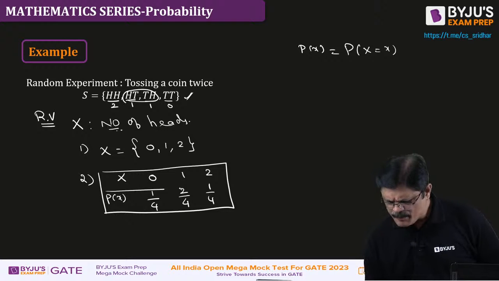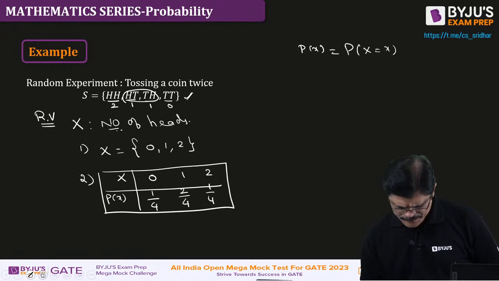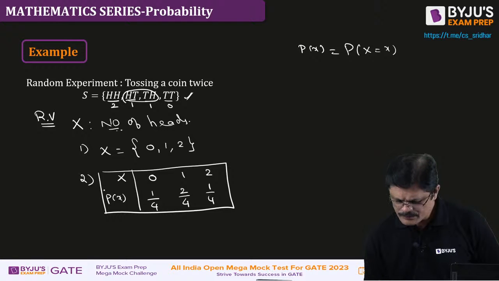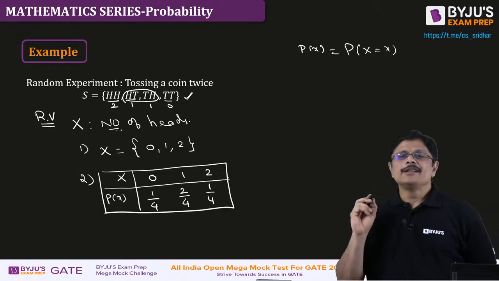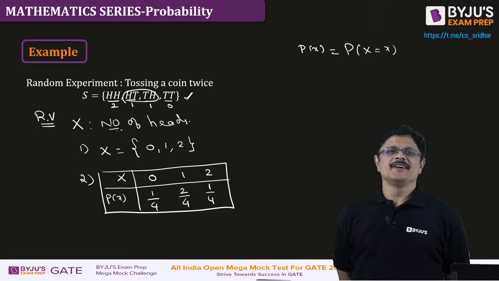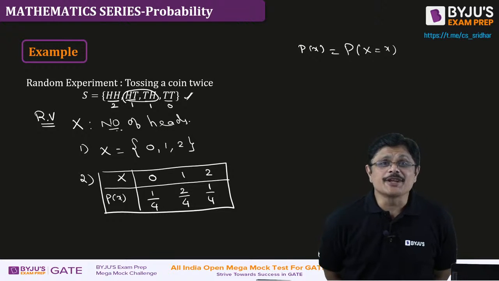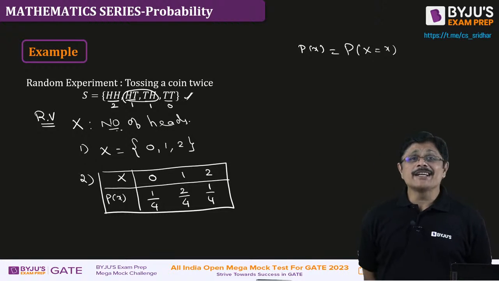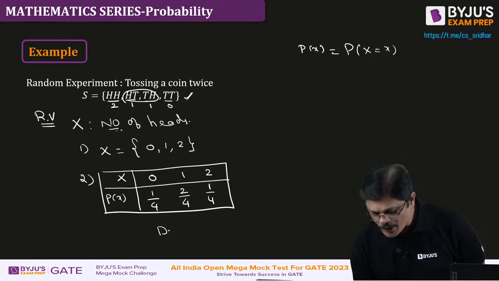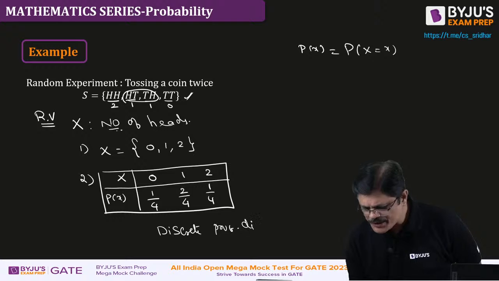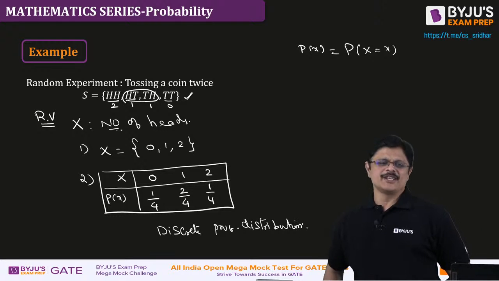So this particular probability function is creating a distribution, and we call it a discrete probability distribution.